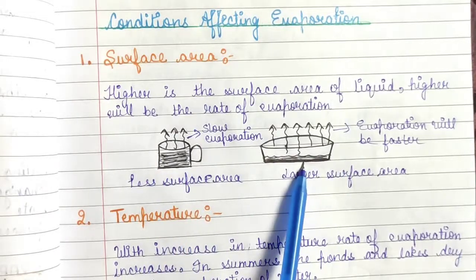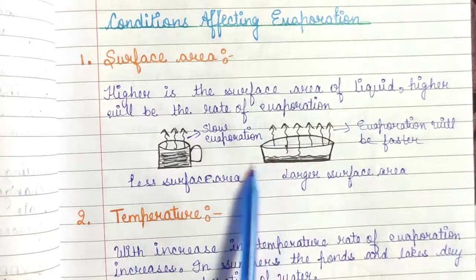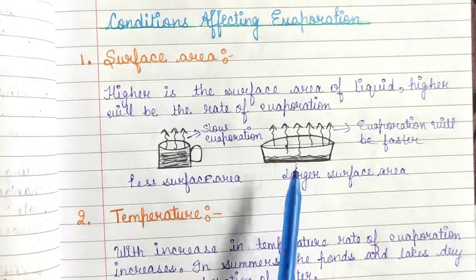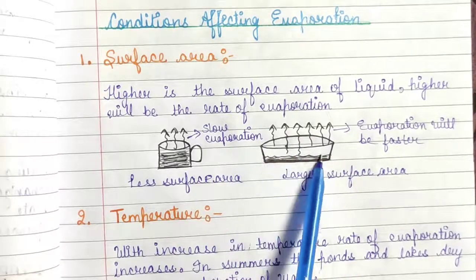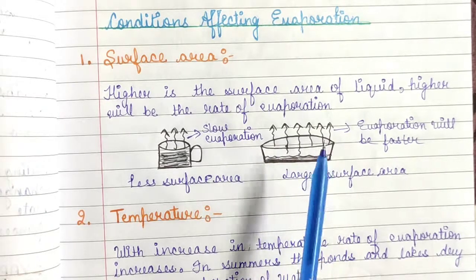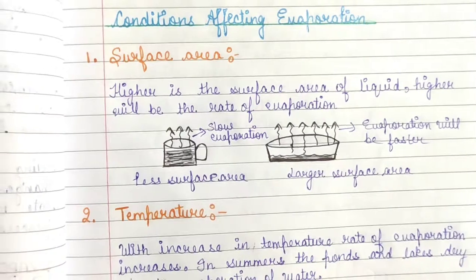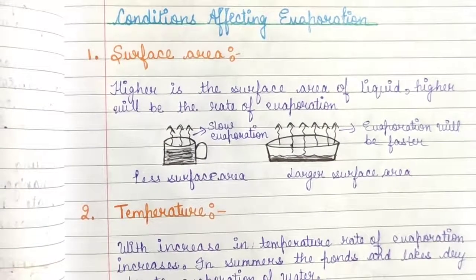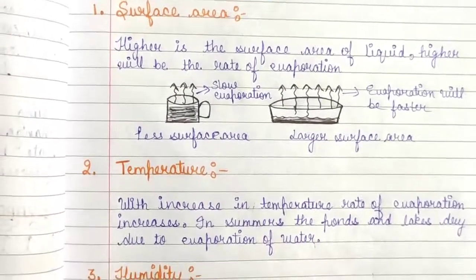On the right hand side, there is a big container in which the evaporation will be faster because the surface area is large. Now we will discuss the second one, which is temperature.